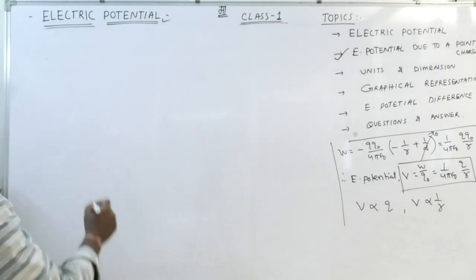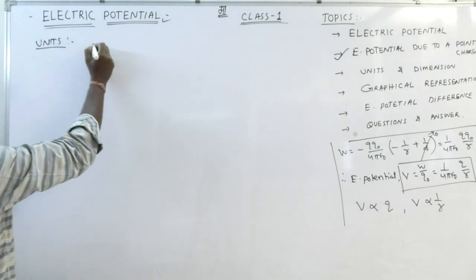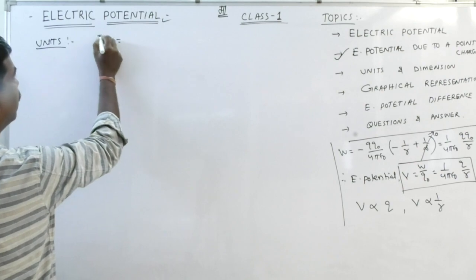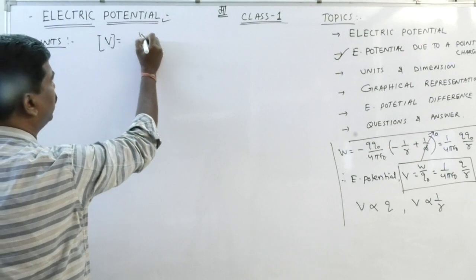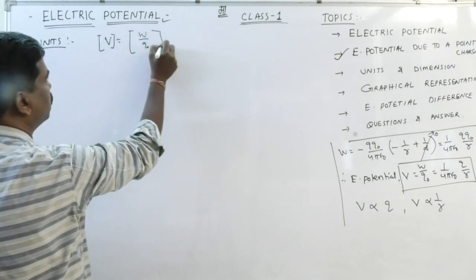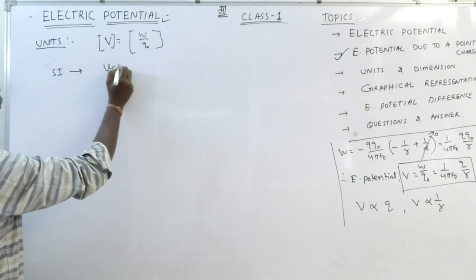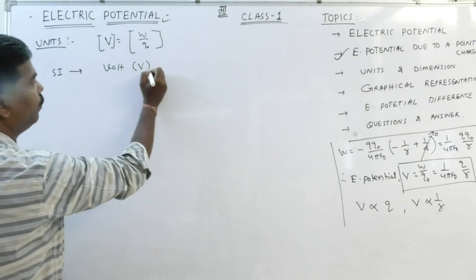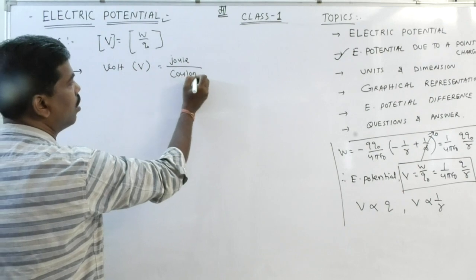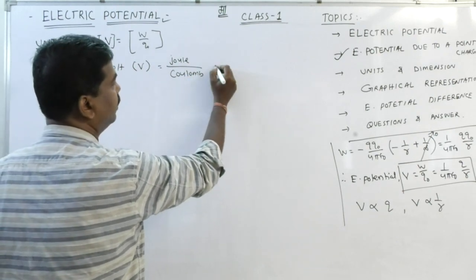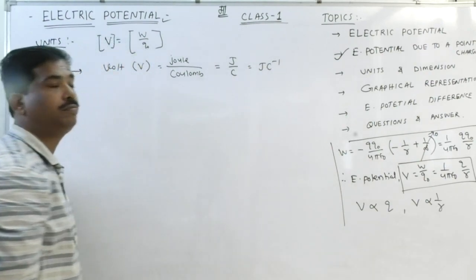Now, units and dimensions. As we know, V is equal to 1 by 4 pi epsilon 0 Q by R, or I can write it as W by Q0. The SI unit will be volt, V, joule per coulomb, or I can write it as J by C or J C inverse.